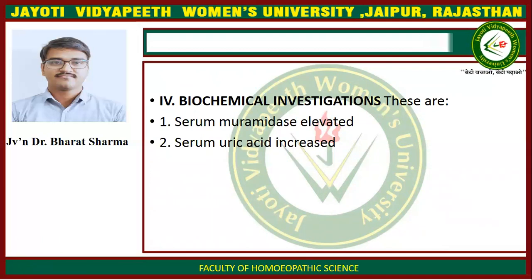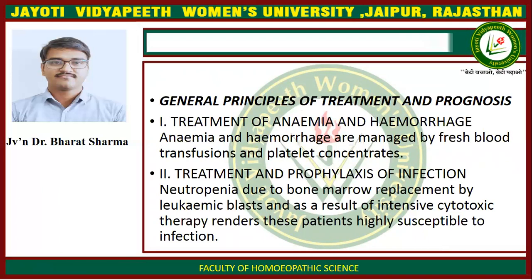Fourth is biochemical investigation. These are serum muramidase elevated and serum uric acid increased. General principle of treatment and prognosis. Treatment of anemia and hemorrhage.